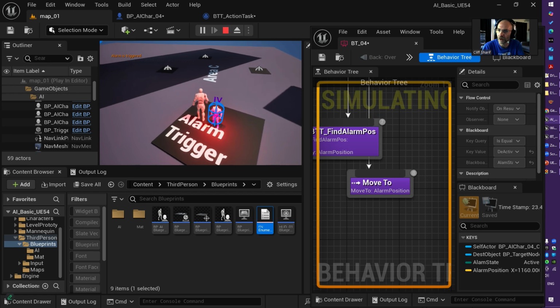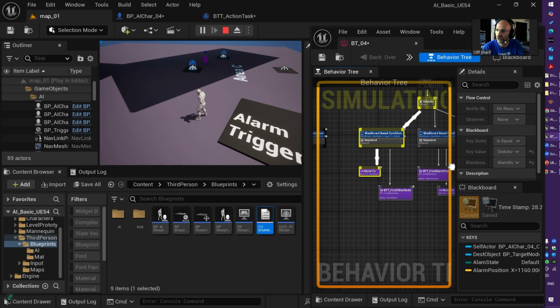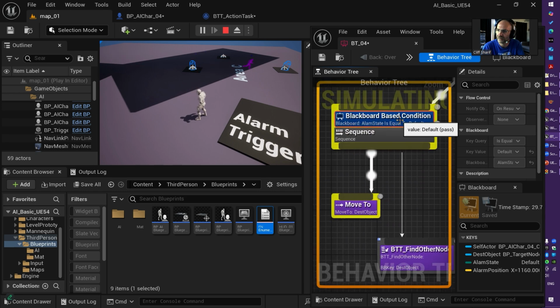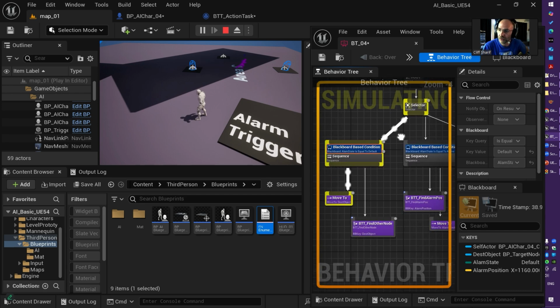If I move out of it, see the Blackboard key alarm state became default, and it will switch to the previous one, which is this one here. This is how you can control a selector which selects the behavior of your AI character.